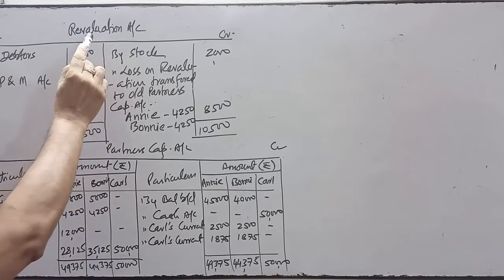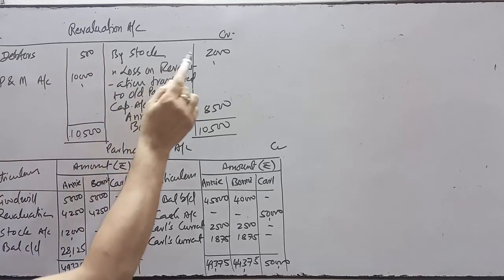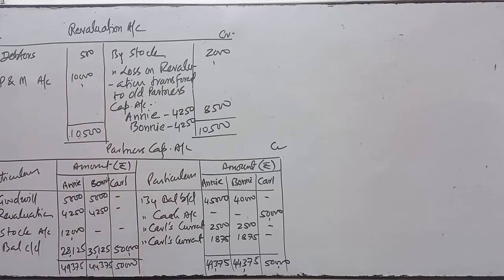If you see the entry, revaluation account debit to debtors account, revaluation account debit to plant and machinery, stock account debit to revaluation, unused capital account debit, bonus capital account debit to revaluation, cash account debit to Carl's capital, Carl's current account debit to unused capital, bonus capital, unused capital account debit, bonus capital account debit to goodwill, unused capital account debit to stock, and this is for the new balance of capital.